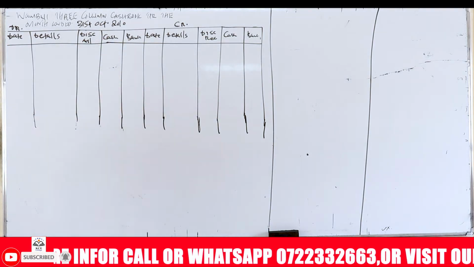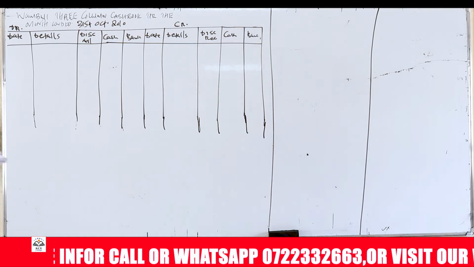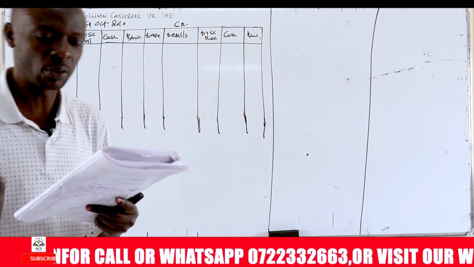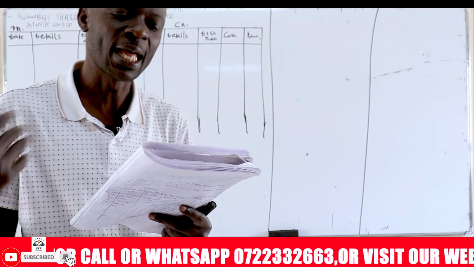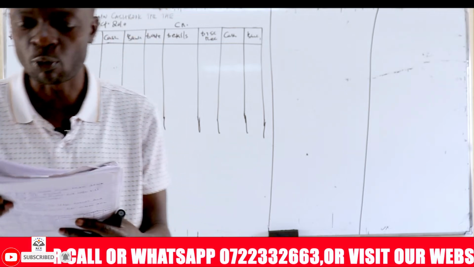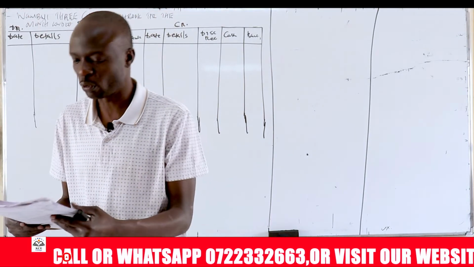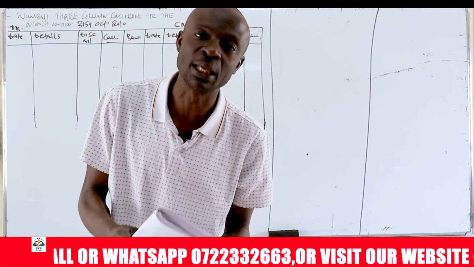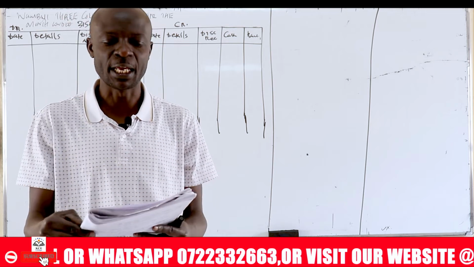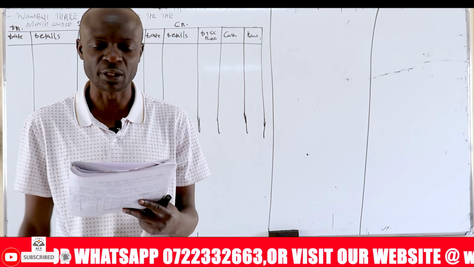So we have a question here we're going to record, and we are saying a cash book is a book of original entry where we record the cash transactions and, at the same time, serves as a ledger. So I have a question here. I'm going to read it, and then we do it together. The question is accompanied in the notes. You'll get it there, and then you can review the question using that.